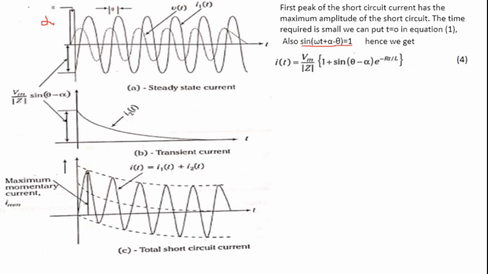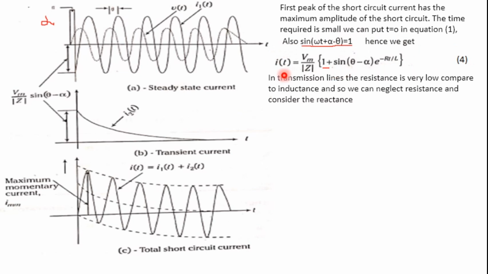So in equation 1, what will happen? This is the first term, and we are substituting that it is 1 because omega t is equal to 0. We are assuming that it has the value 1. So the rest of the equation becomes Vm by Z into [1 plus sin(theta minus alpha) e to the power of minus Rt by L]. We'll call this equation 4.